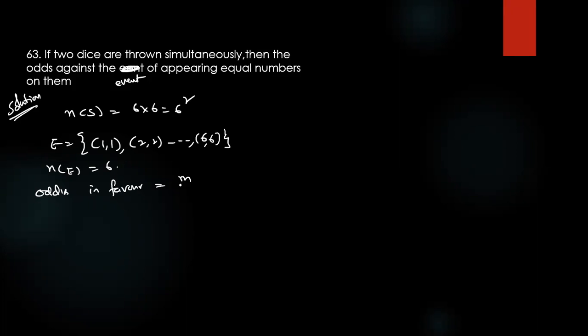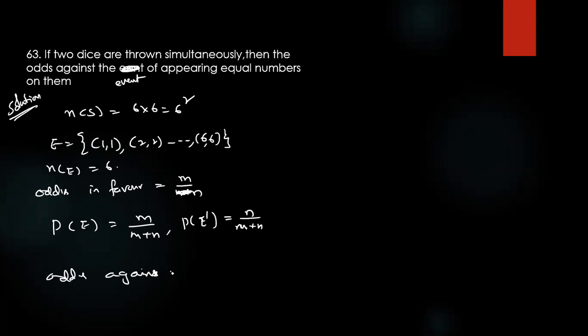Odds in favor: what is the formula? M by m plus n is the probability. What is odds against? N by m plus n. Dear students, what are they asking? Odds against. Odds against means P of E dash by P of E, which is 5 by 6 by 1 by 6.